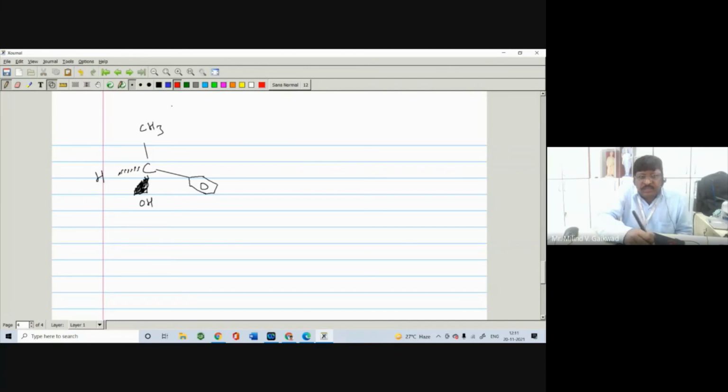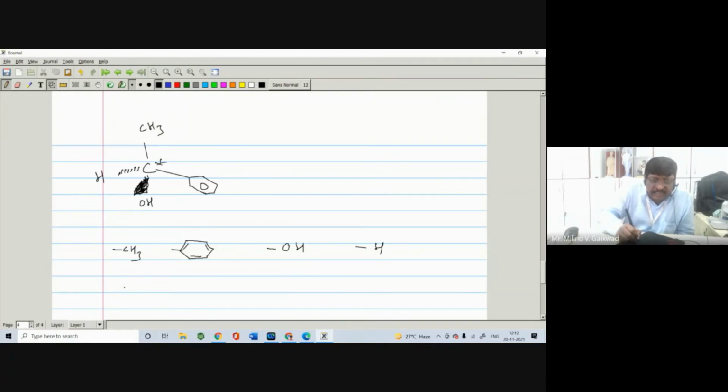So just now you have seen the rules. The groups directly attached are: CH3 number 1, number 2 the benzene nucleus, number 3 I can write the benzene nucleus like this, Kekulé structure, then OH, and number 4 there is an H. So assign the element directly attached to this asymmetric carbon atom.